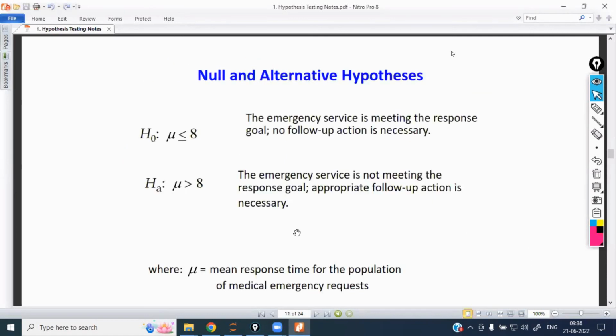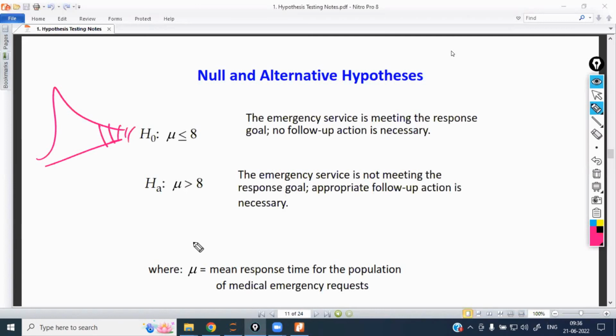hospital example. Tell me what type of test this is, right tail or left tail? Right tail, because only if it is more than 8 are you going to reject. If it is less than 8, why would you reject the null hypothesis? More than 8 means the right side. You are going to get a value more than this, and this part you are going to reject.